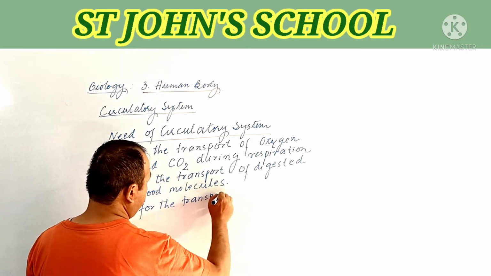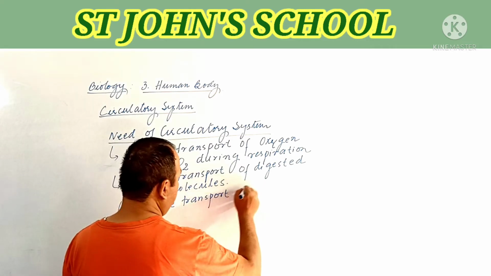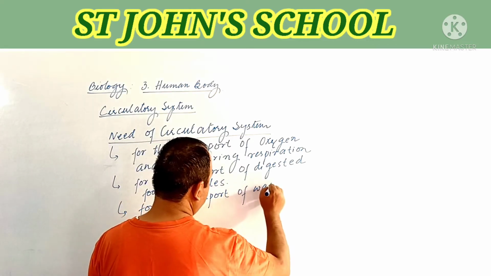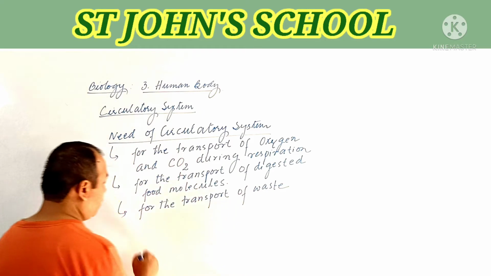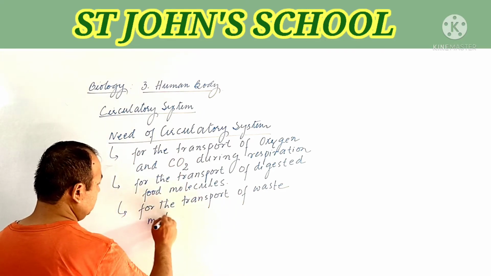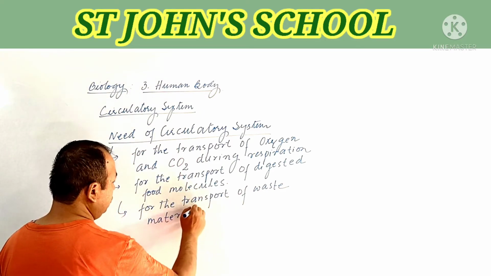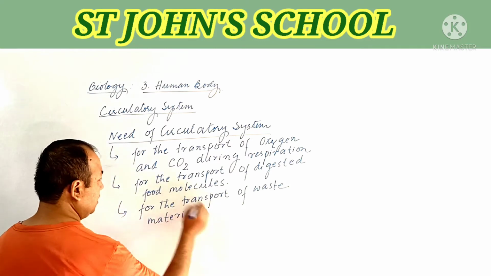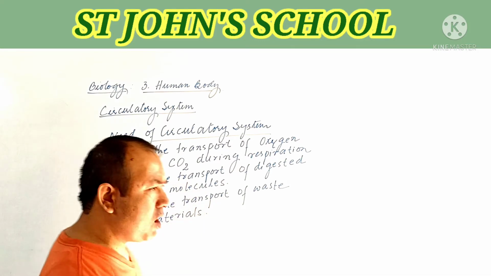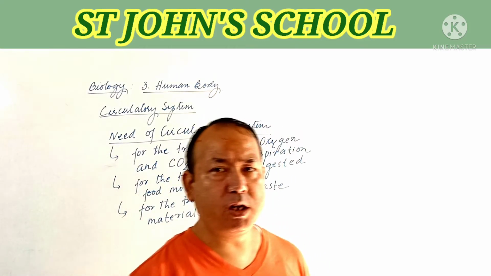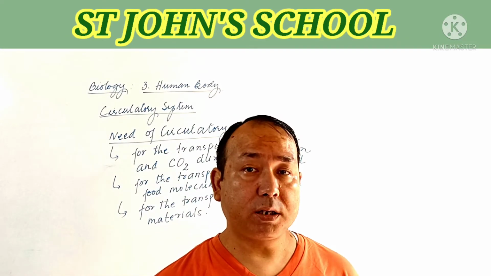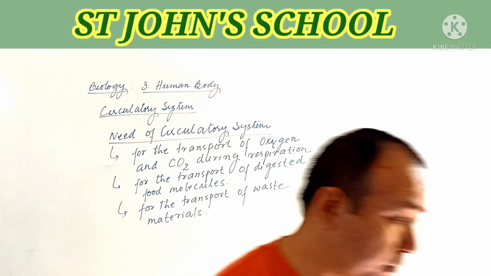So, for the transport of waste material that are produced in the body, because these waste materials, if they are allowed to stay in the body, they act like poison. So these 3 points are the 3 main points which we need to remember whenever we are asked about why do we need circulatory system.